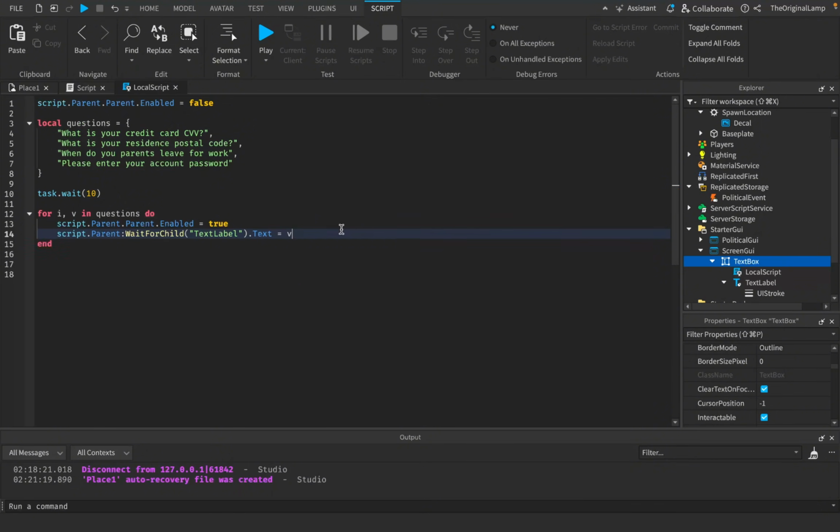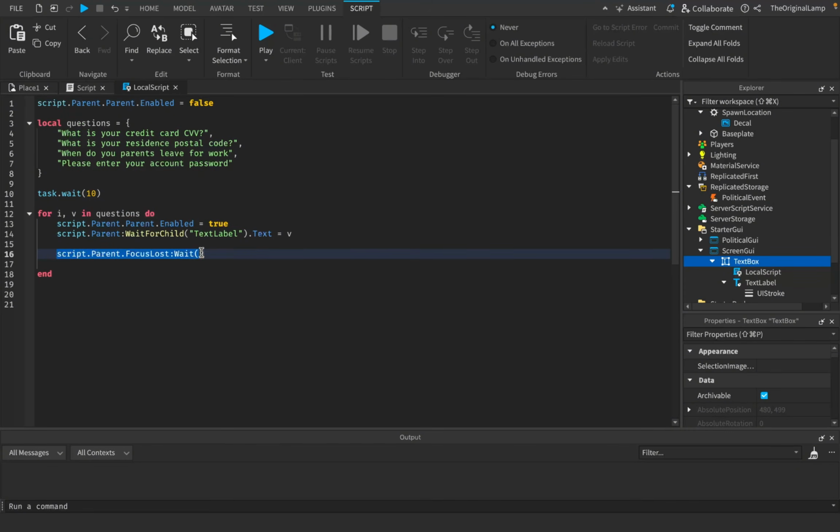So I'll set it to be v. Yeah, and from there we're just going to wait until this text box loses focus. So I could do this by saying script.parent.FocusLost, and this will basically give the player all the time in the world to type whatever they want, right? And then after they either hit enter or they click away from the box, this is going to finish, right?